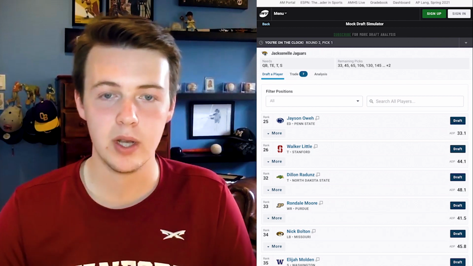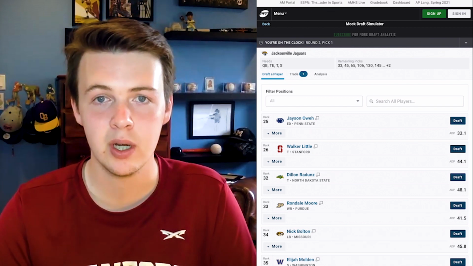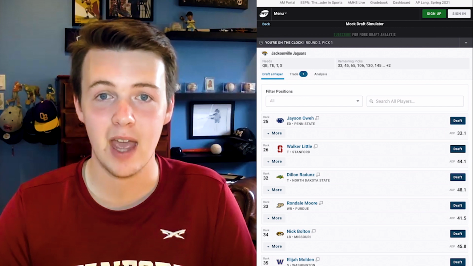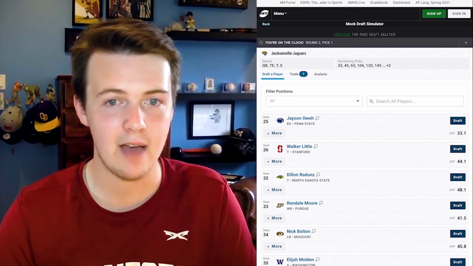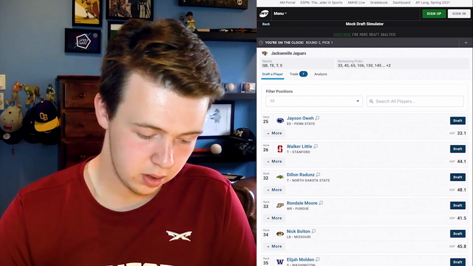He'll get a lot of one-on-ones on the inside, which is where I think he is probably best. I don't think he's really an edge rusher. I think he's a 3-4 defensive end, and I think he would absolutely wreak havoc on a lot of teams. So I really like that pick. And that was the end of the draft.